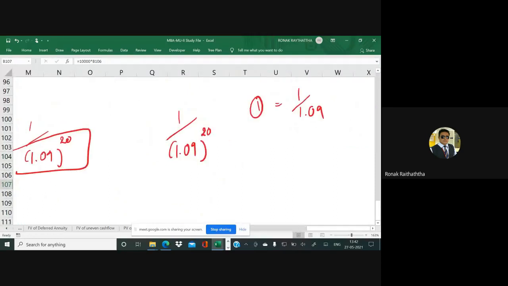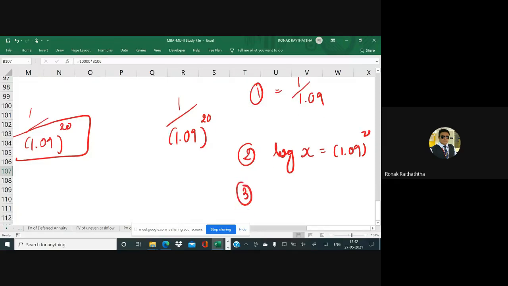Similarly, way number 2 you can go. First you can have the log value. You can take the log of this. So let's say x is equal to 1.09 raised to 20 and take the log value of this.